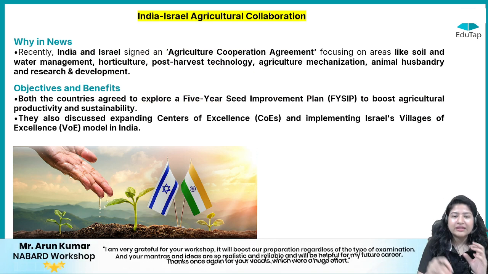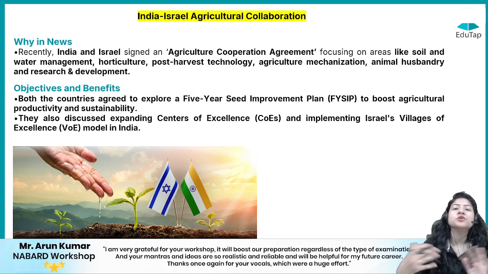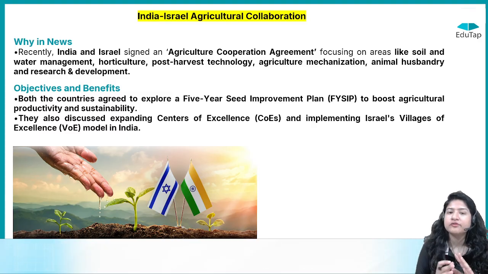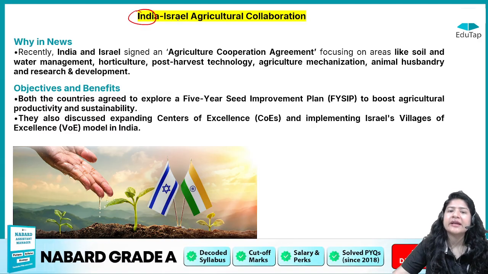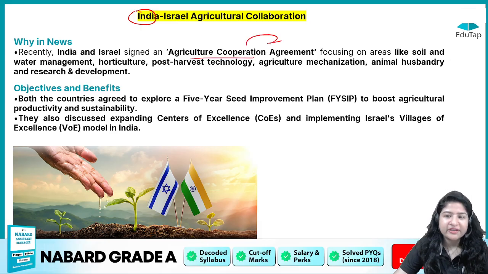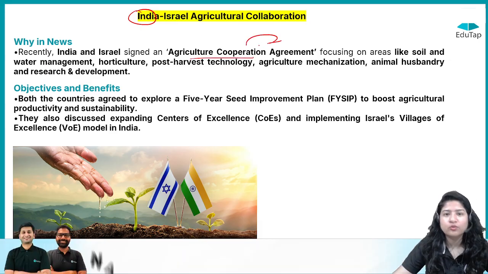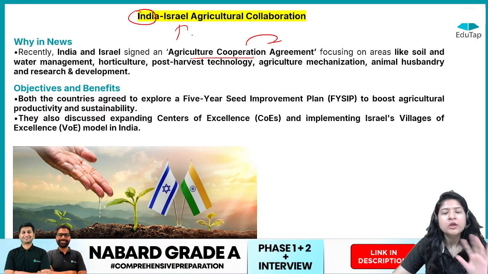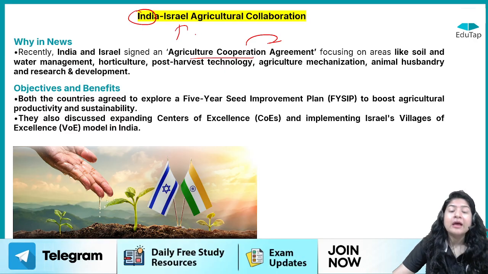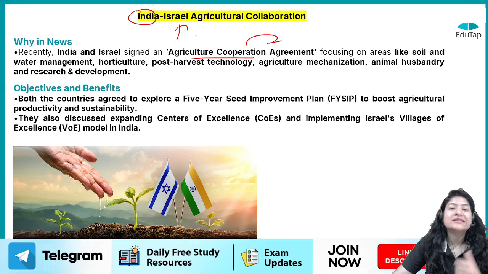Okay, देखो, these are the things that you can utilize beautifully from a descriptive point of view. An objective question can be that recently India has signed an agriculture cooperation agreement with dash country, right? What is the name of the country? You can get the answer Israel from there. So from objective, such questions can be made. But in descriptive, you can beautifully utilize it in such questions, right?